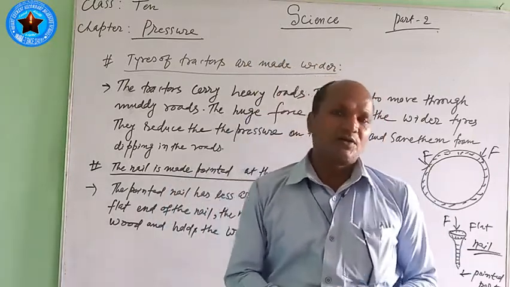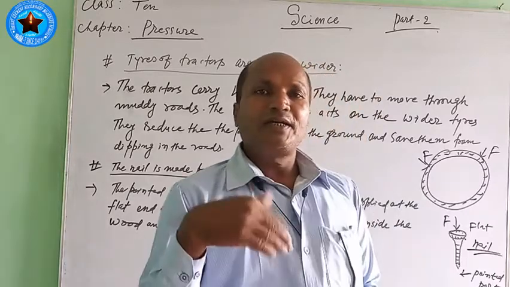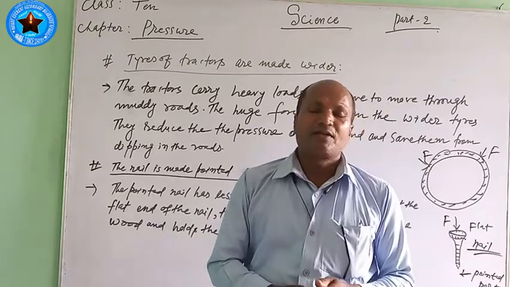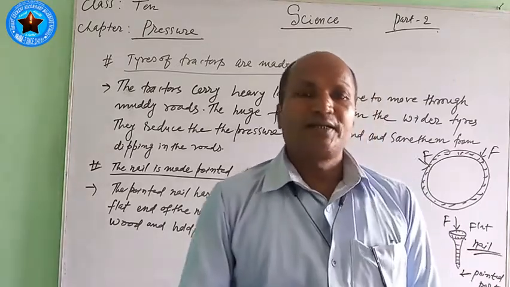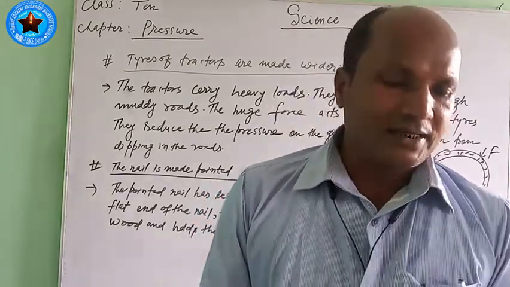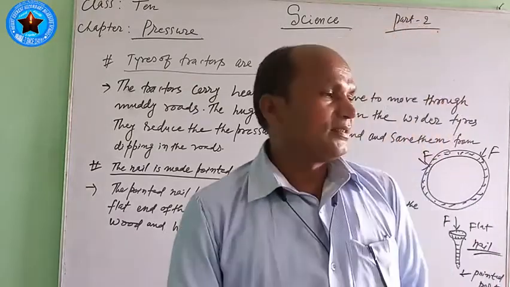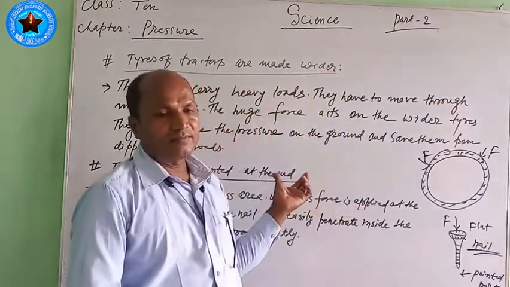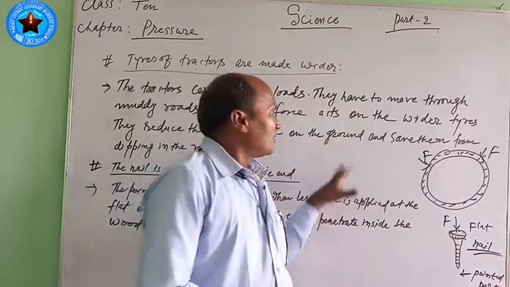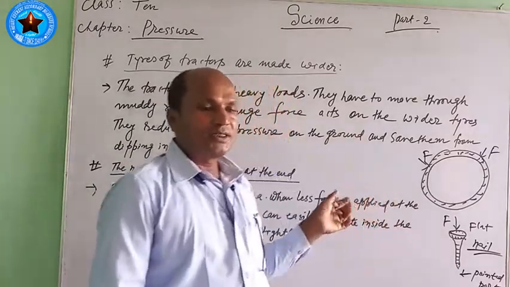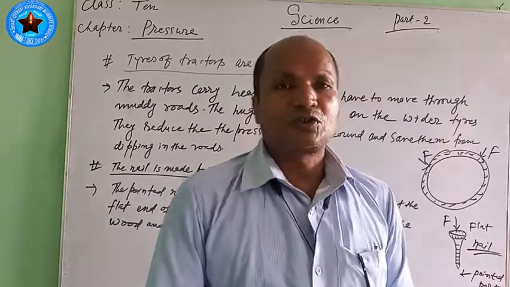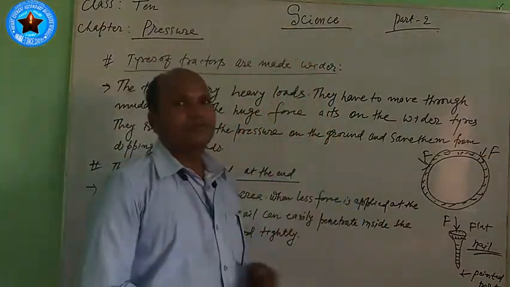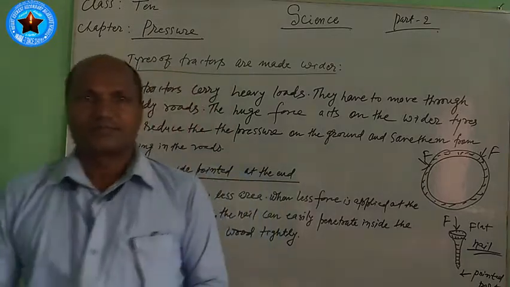But unlike us, the elephant and the camel, when they walk there, can easily walk due to the very large area of contact. After teaching this, I also give you some questions that you should try to answer.